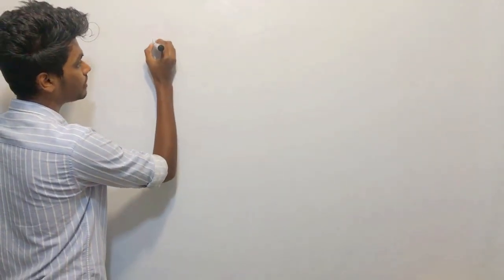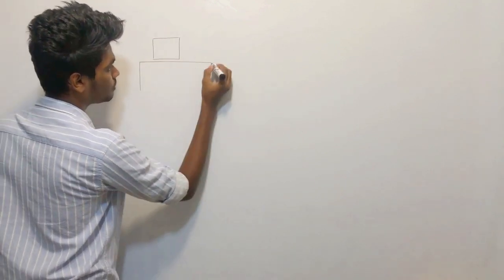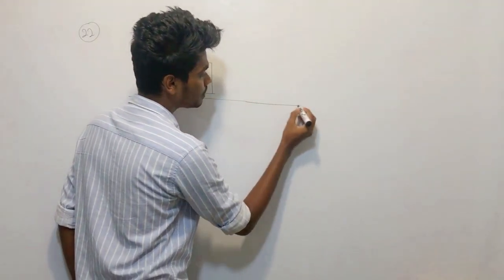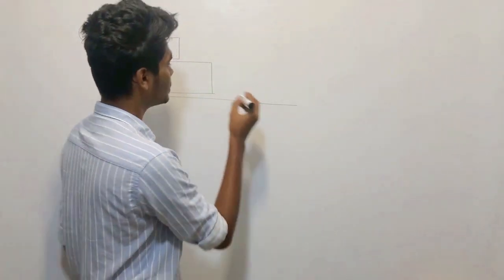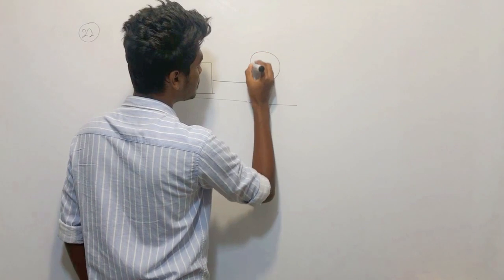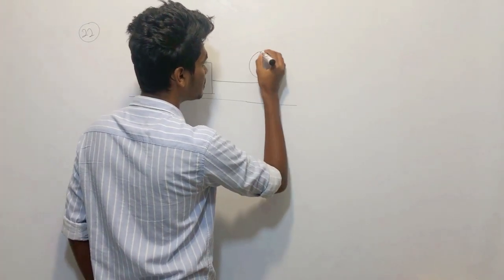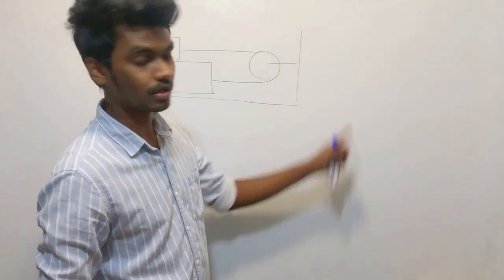Placed on top of one another in this way, and then connected over an inextensible string that goes over a massless smooth pulley as shown in the figure. This is fixed to a wall, right?